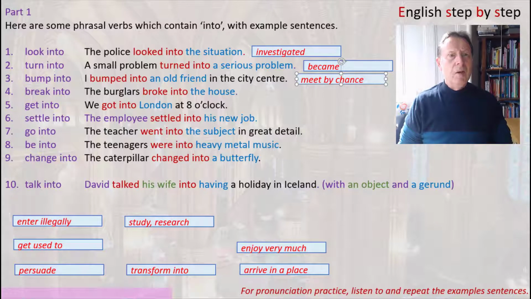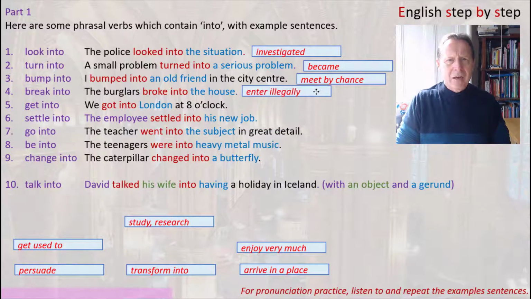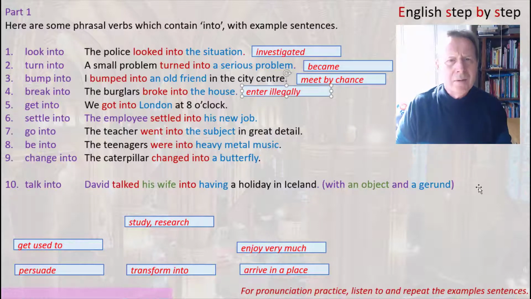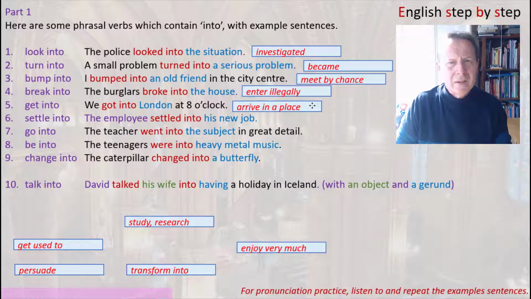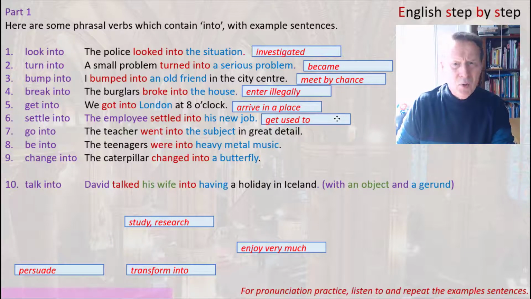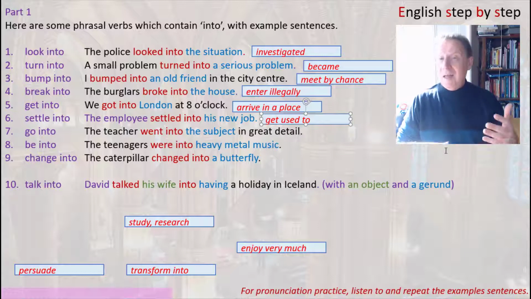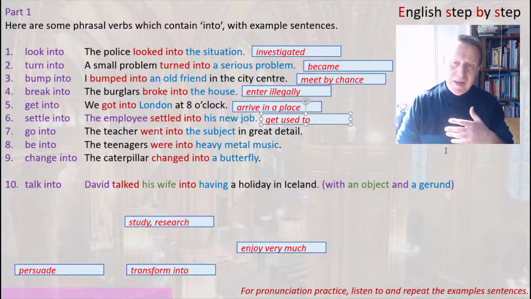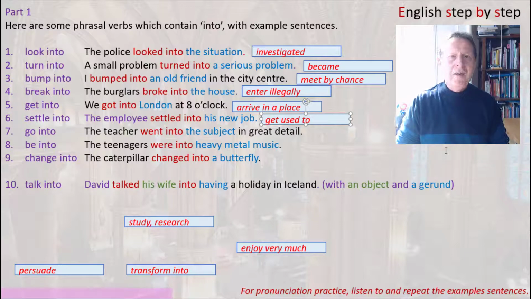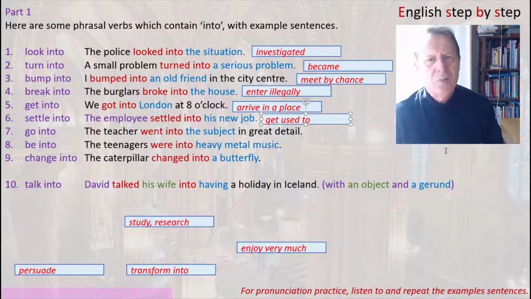Number 4, the burglars broke into the house. Well, in this case, they entered the house illegally, by force. Number 5, we got into London at 8 o'clock. Well, in this case, you can say, we arrived in London at 8 o'clock. Number 6, settle into. The employee settled into his new job. Well, in this case, we could say he got used to his new job. As I mentioned before, you could say he became familiar with his new job, or he became comfortable with his new job. So, he got used to his new job, he settled into his new job.